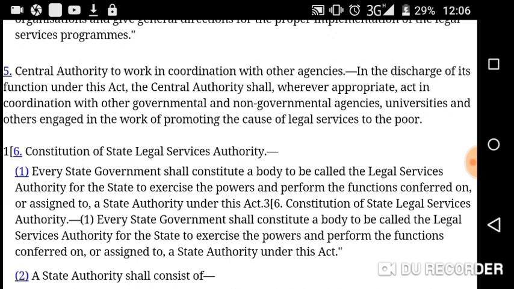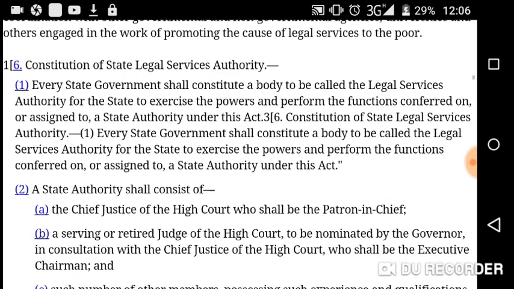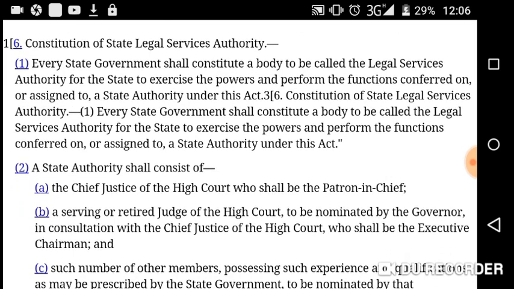Then comes 6, Constitution of State Legal Service Authority. I'm going to make videos on it after taking a 30 minute break. Okay, till then wait. And I know my video is not good. I'm not a good teacher, right?